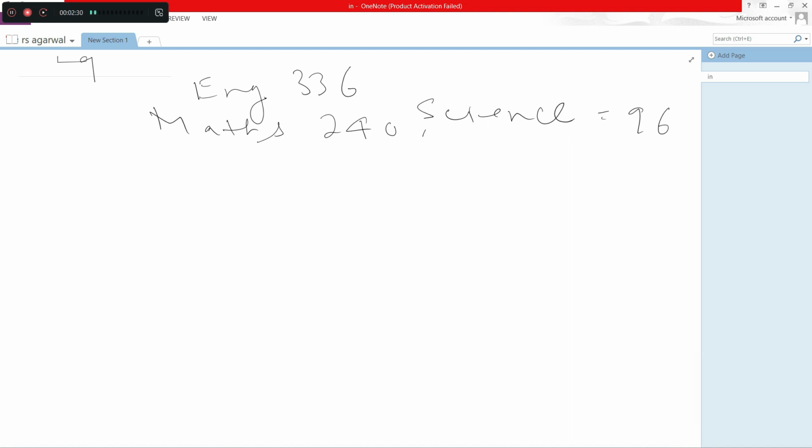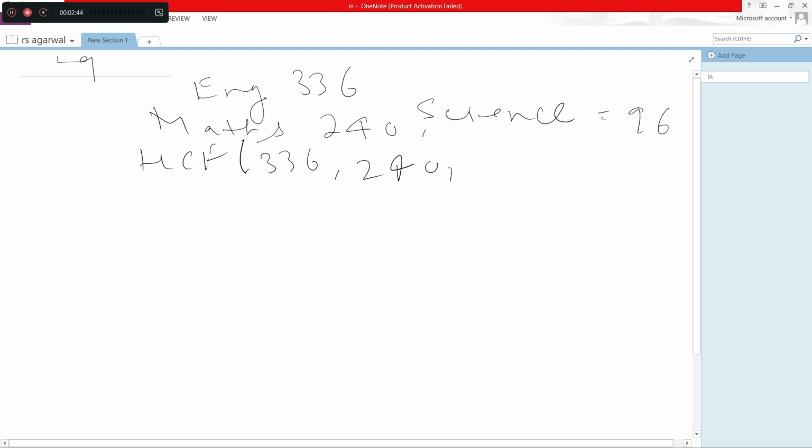So to find what will be the height of a stack, how many books will be there, we have to find the GCF here. So GCF of 336, 240 and 96 here. By using the prime factorization method, we can find the GCF of these three numbers, and it will come as 24 here.